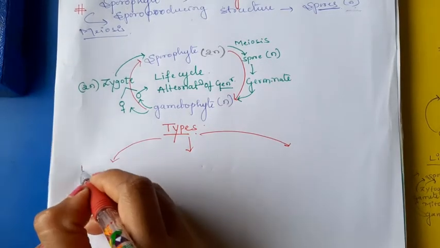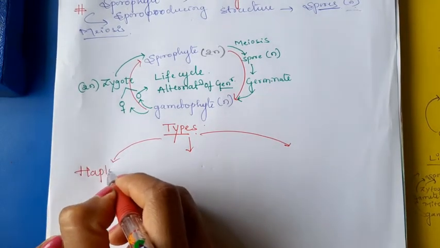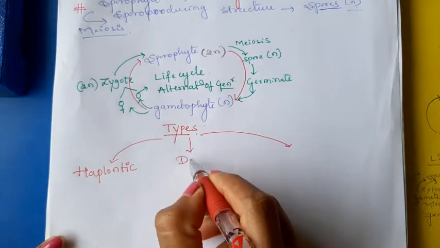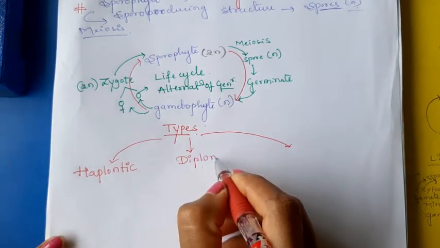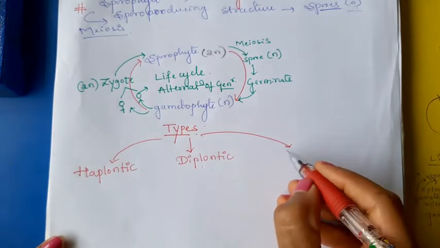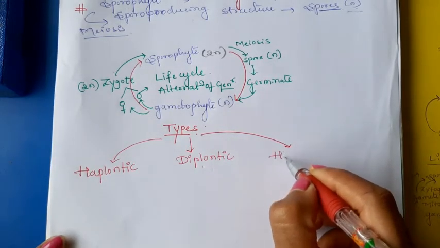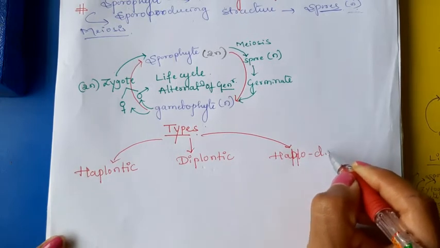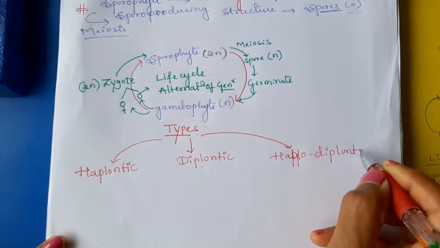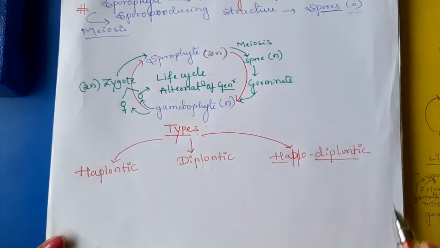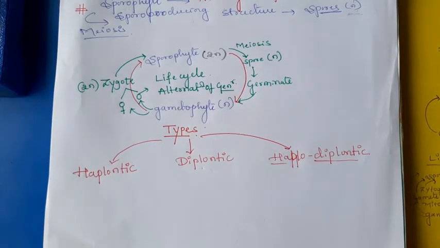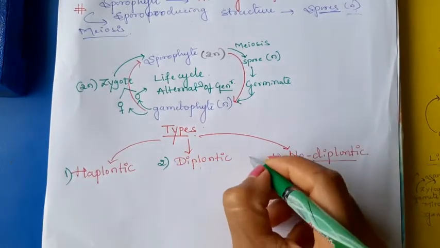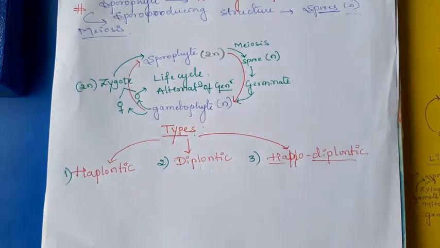Those are haplontic, diplontic, and haplodiplontic. First one haplontic, second one diplontic, third one haplodiplontic.